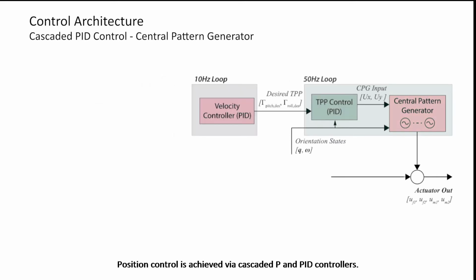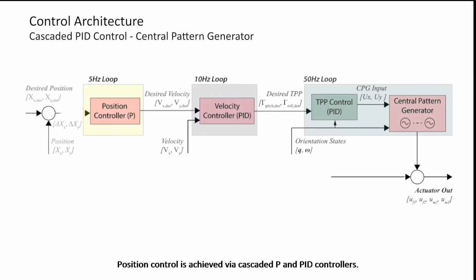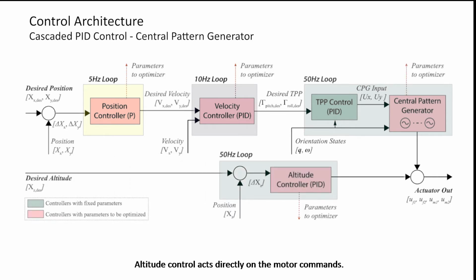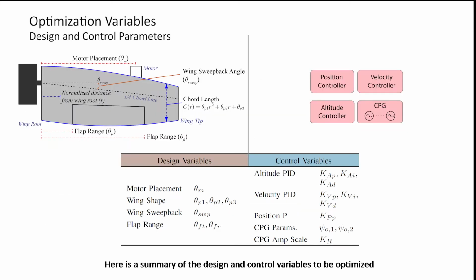Position control is achieved via cascaded P and PID controllers. Altitude control acts directly on the motor commands. Here is a summary of the design and control variables to be optimized.